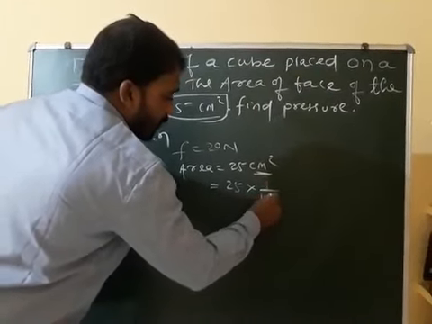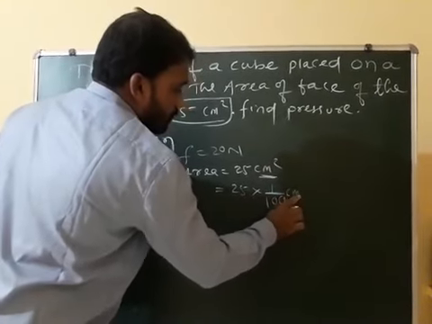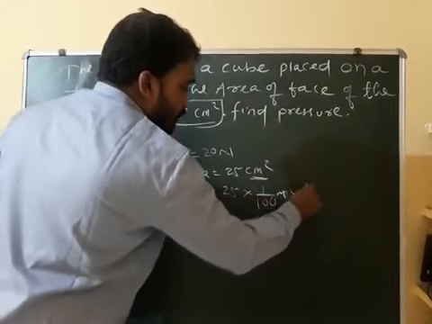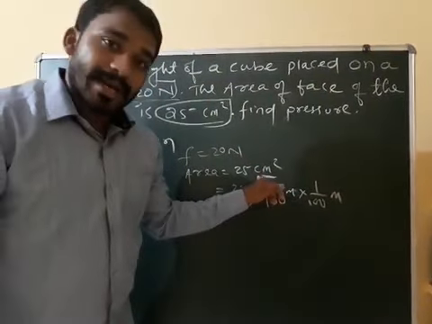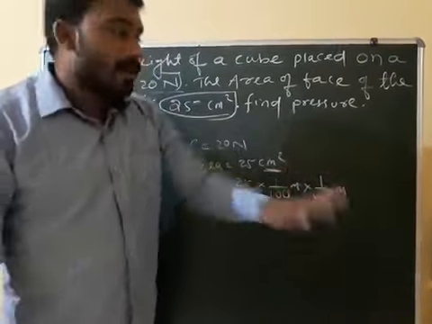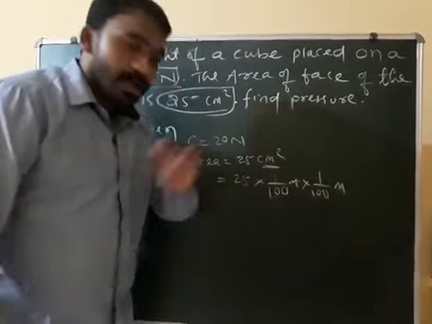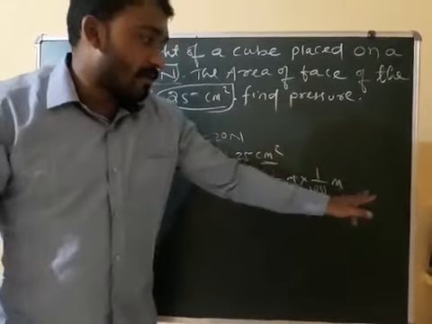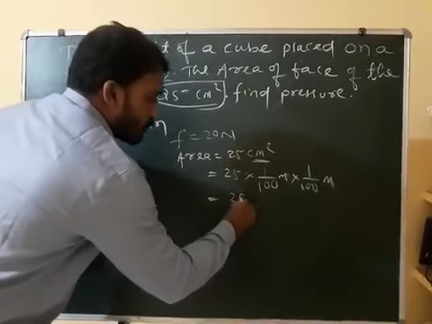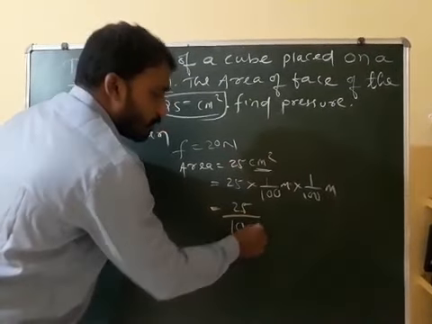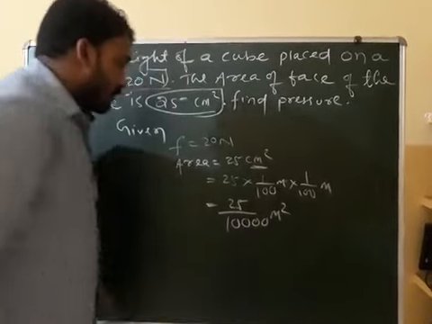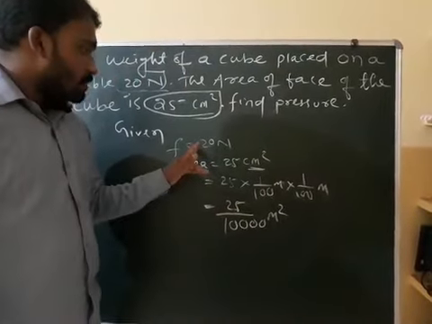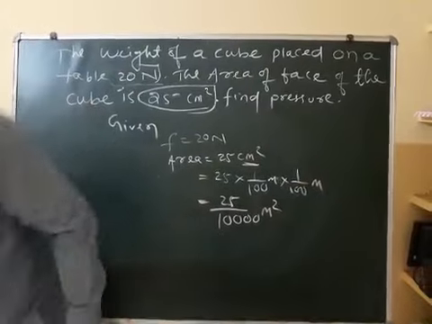Area is 25 times 1 by 100 meter into 1 by 100 meter. 1 centimeter square means 1 centimeter into 1 centimeter, and 1 centimeter is equal to 1 by 100 meter. So 25 by 1 followed by how many zeros? 1, 2, 3, 4: 25 by 10,000 meter square. This is the area. Force we got, area we got.